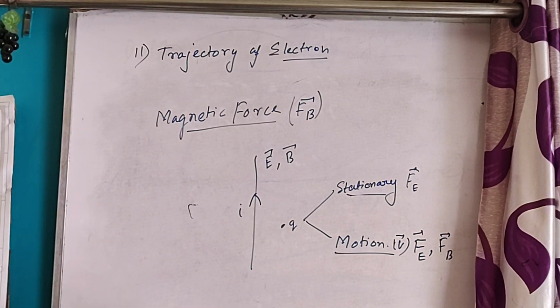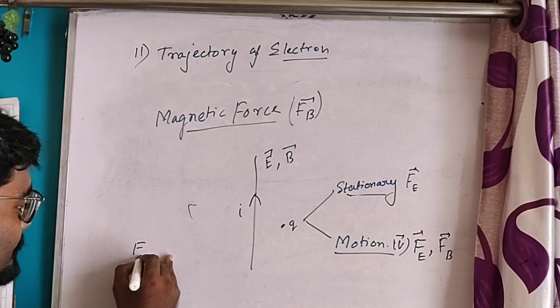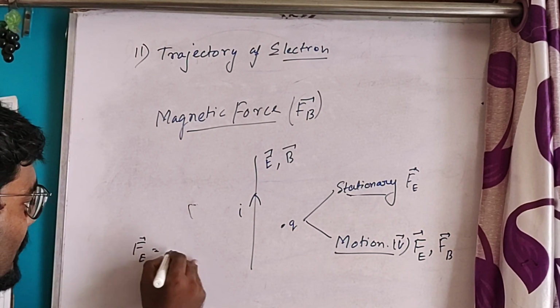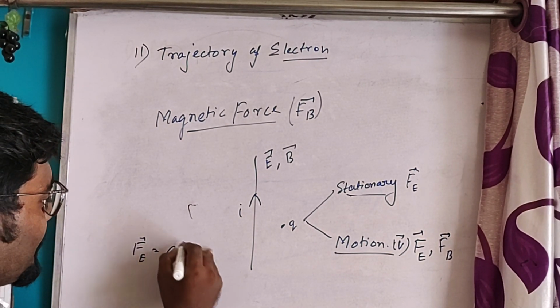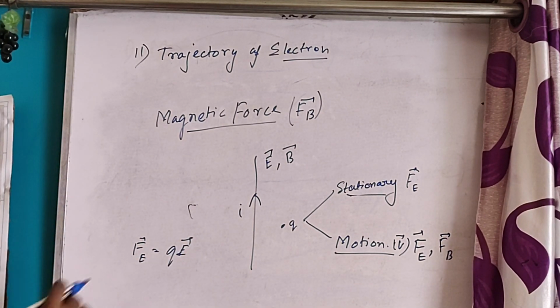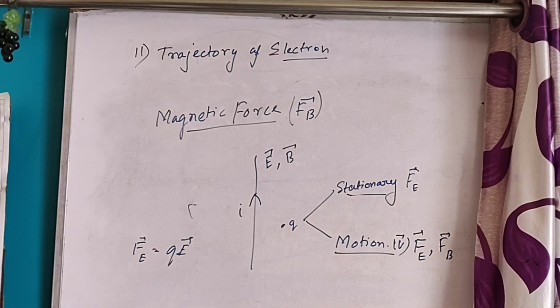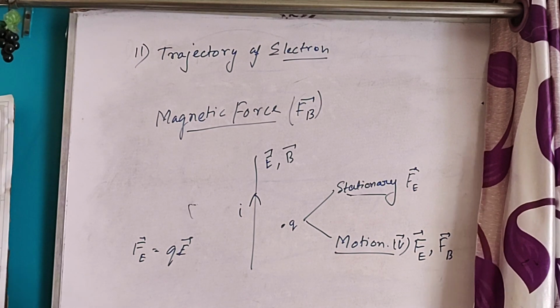Now, we know that electric force has the value Q into E, where E is the electric field, F is the electric force and Q is the charge. We all know this.